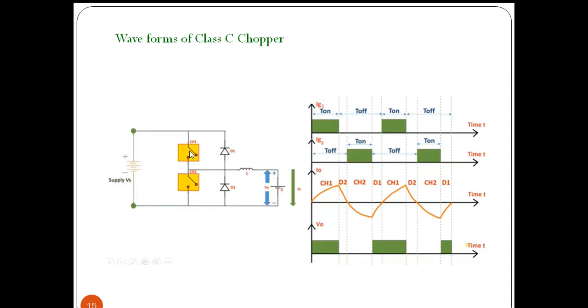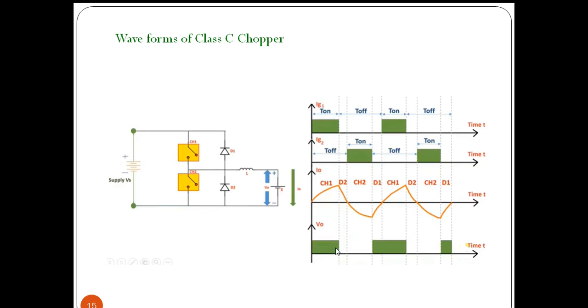When we turn on chopper 1, the current through the inductor will increase in the positive direction, and it will reach a maximum value. And when we turn off chopper 1, the diode D2 will conduct and current will flow in this closed path. So the energy across the inductor will decrease, and the current will slowly decrease.